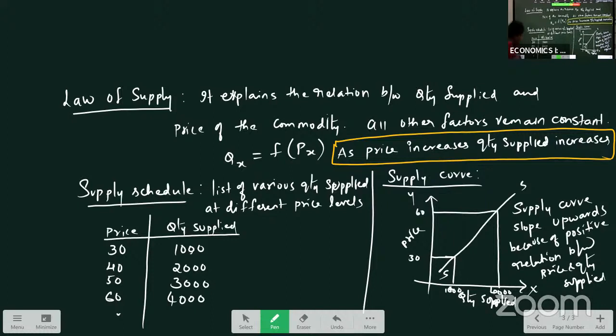Okay, you can see here, depending on the supply schedule, we are drawing the supply curve. Supply curve slopes upwards because of the positive relation between price and quantity supplied. So this is your law of supply.